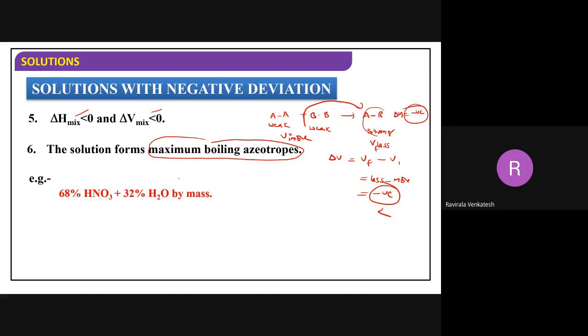That means when you mix HNO3 and H2O, 68% HNO3 and 32% water, that mixture is called a maximum boiling azeotrope, in which the boiling point will increase. The mixture's boiling point, if you observe.